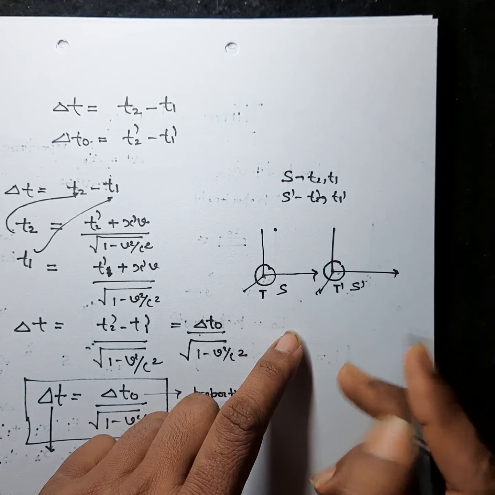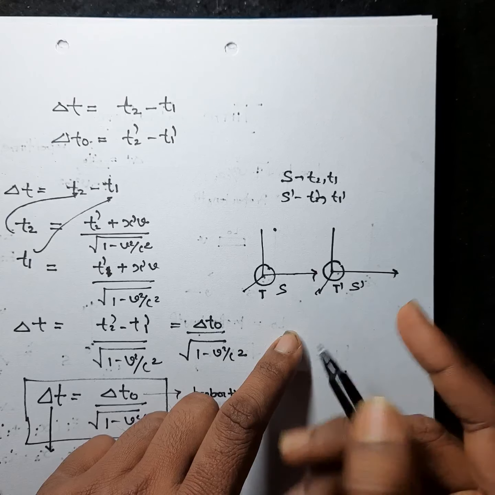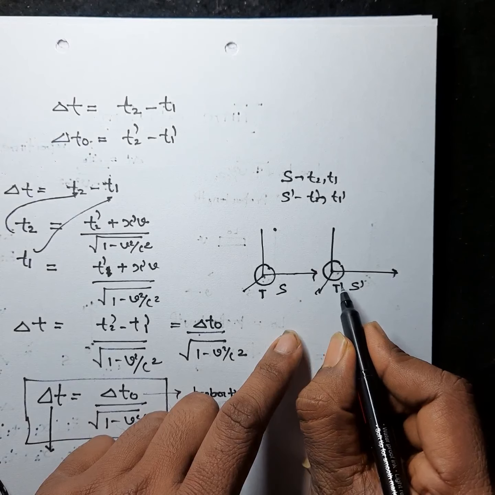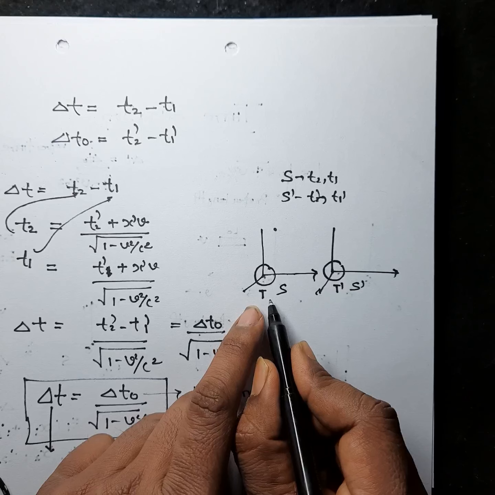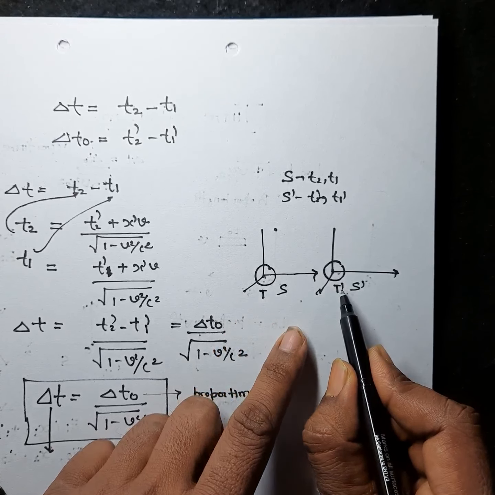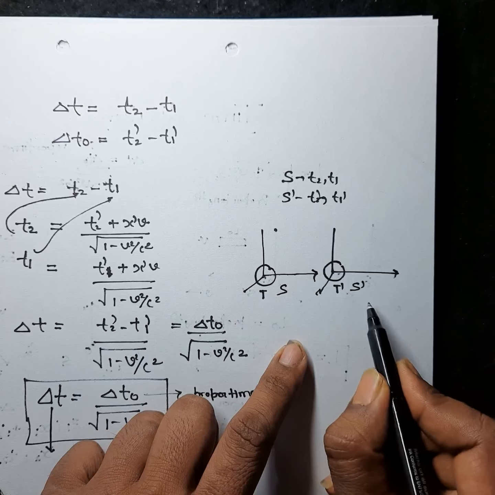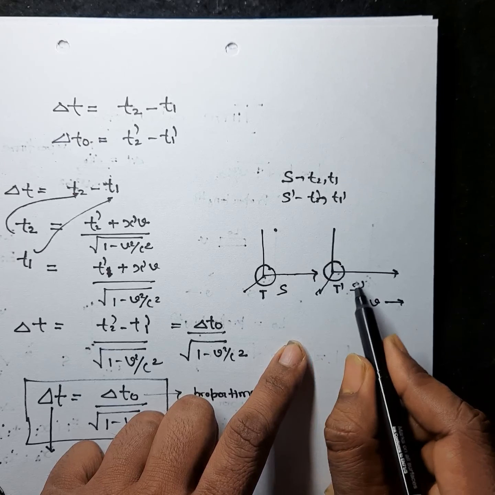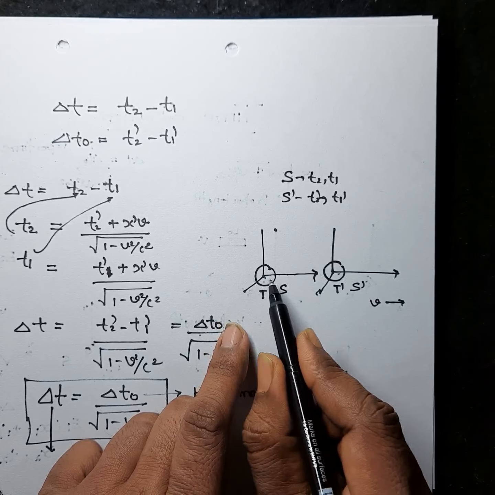When you measure the time interval between two events, you use some clock. Suppose t dash is being used by the observer of S dash. Now with respect to the S frame of reference, the clock of the S dash frame is moving with velocity v, so this is the moving clock, and this clock is at rest.